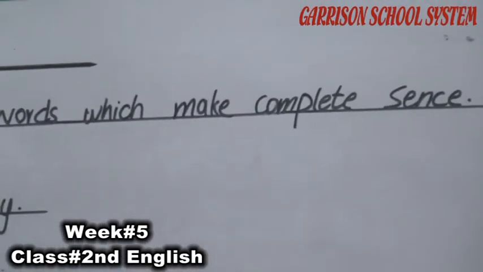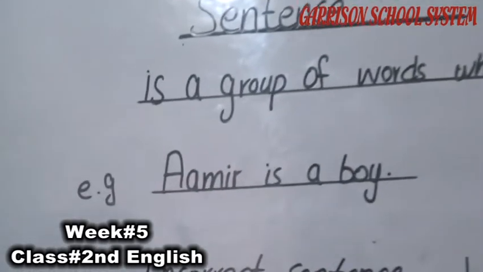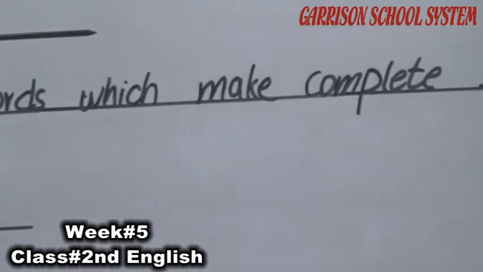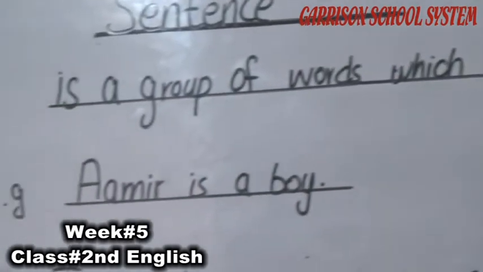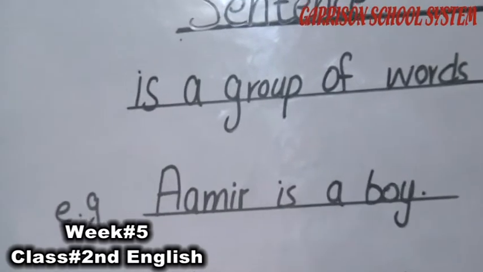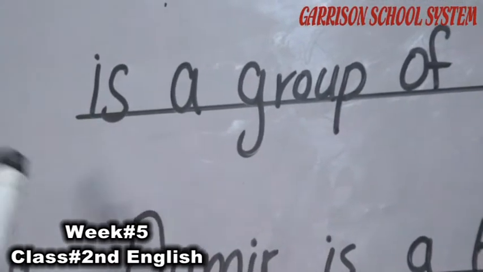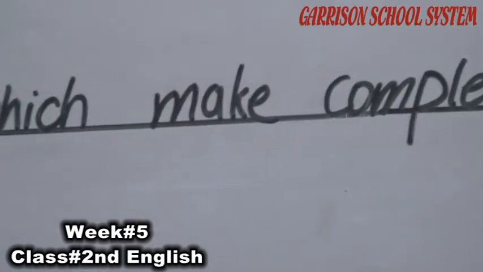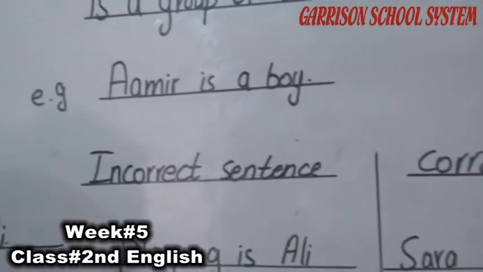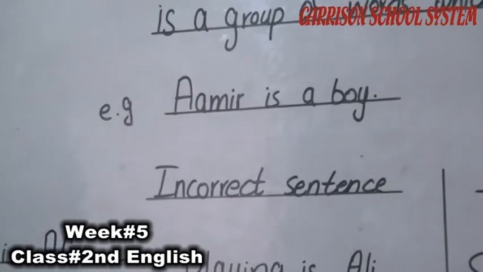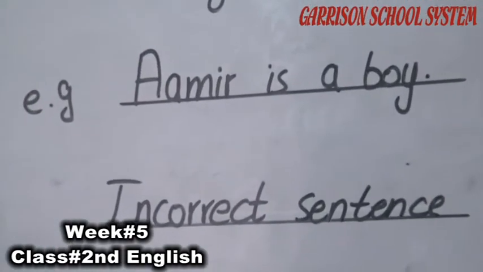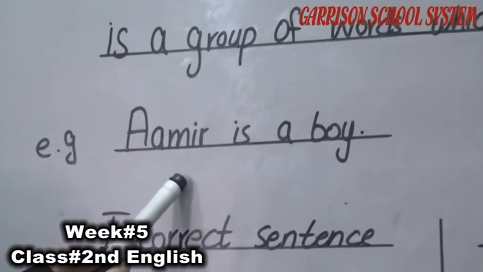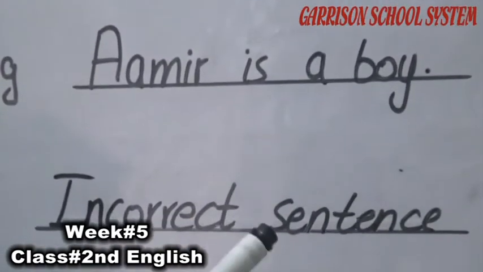As you can read in class 1 also, a sentence is a group of words, ज़्यादा सारे words को combine करके एक sentence बनाना जो आपको complete और proper sense देता है, उसे क्या कहते हैं? Sentence कहते हैं. Sentence is a group of words which makes complete sense. For example, Amir is a boy. It's a complete statement that Amir is a boy. As you can read, a group of words which makes complete sense. They are giving the complete sense like Amir is a boy.